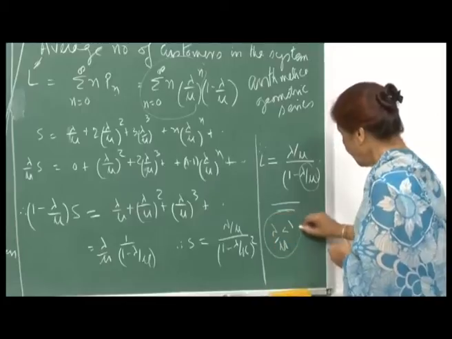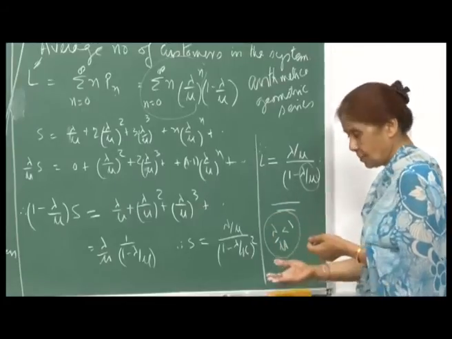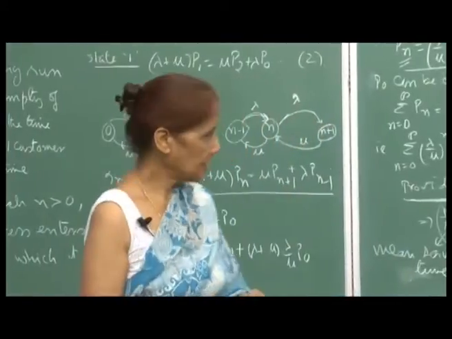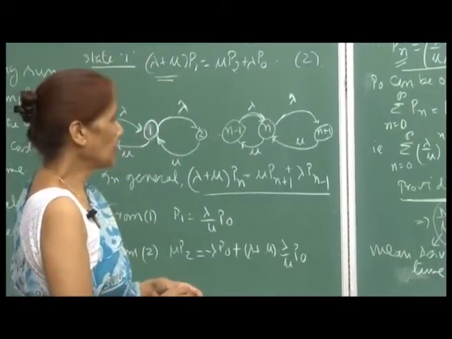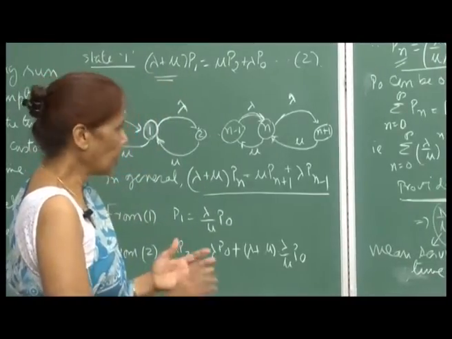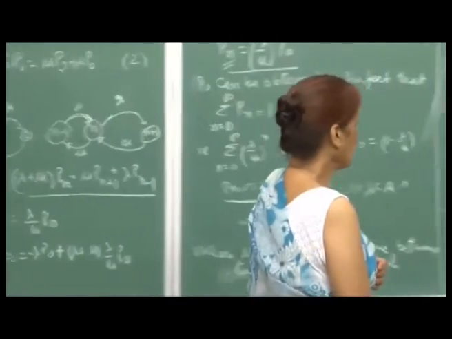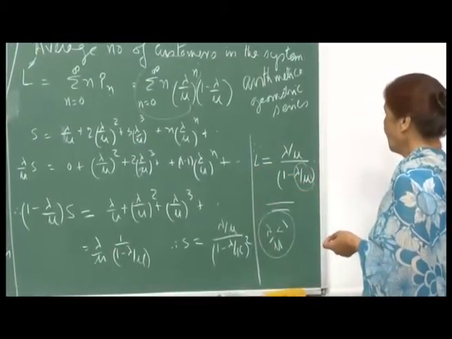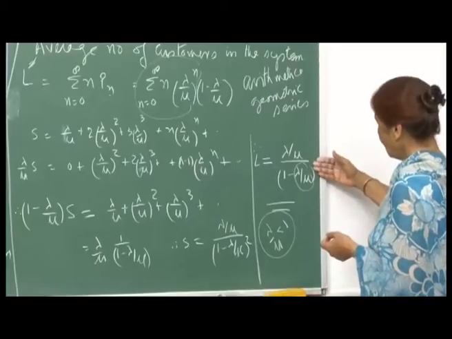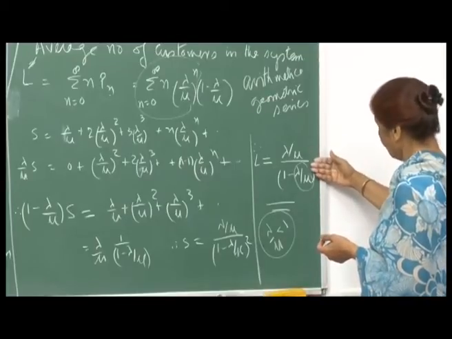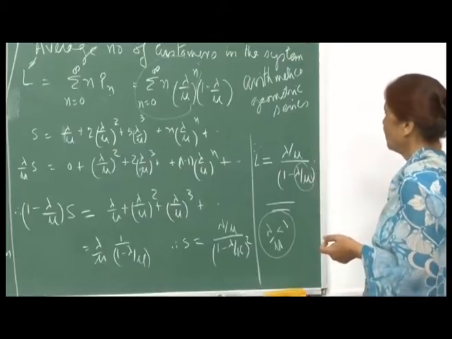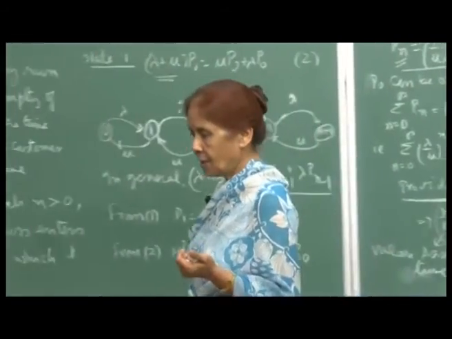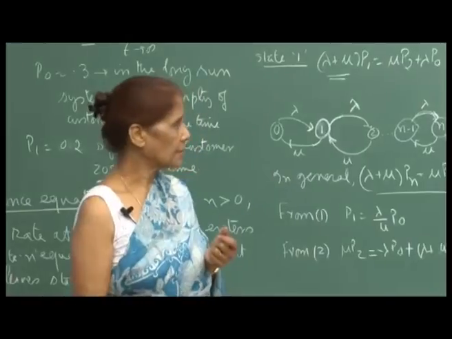So, this definitely gives you the idea as to how lambda by mu has to be small for efficient service, and if you are not able to keep lambda by mu much smaller than 1, then certainly there will be times of chaos, because this is only talking about the average number of people in the system. So, this gives you an idea that if lambda by mu is reasonably small, then this number will also be reasonably small, and so on the average you will expect that there will not be too many people waiting to be serviced.